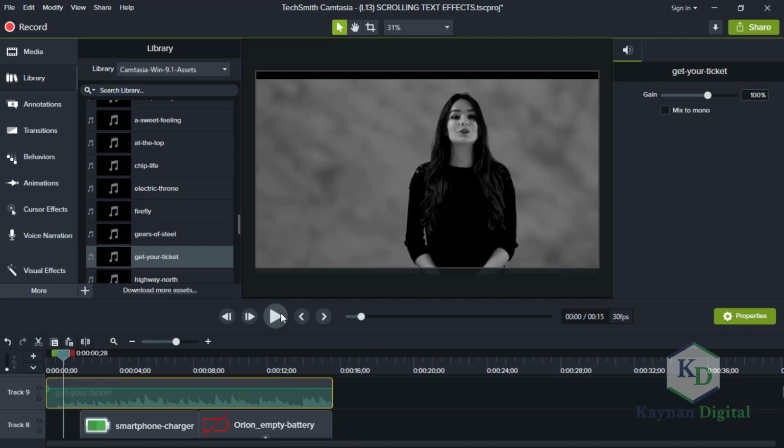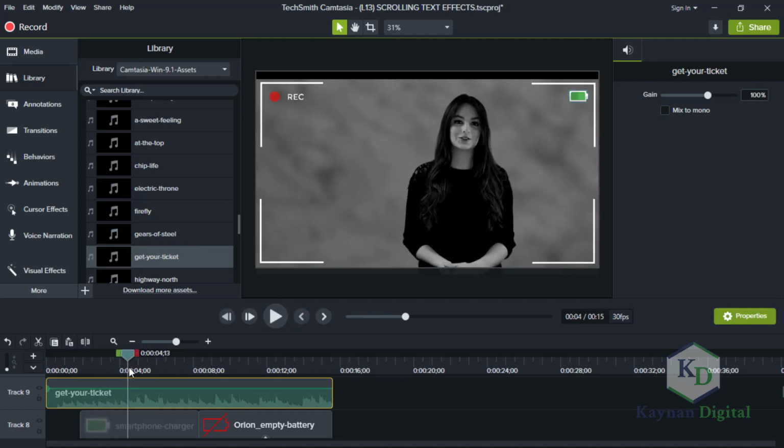Good. So we've learned quite a lot in this video. So you can see the vintage video effects, how the record button fades in and out, and also the battery empty icon. So you can just let your creativity flow. You can do something unique.